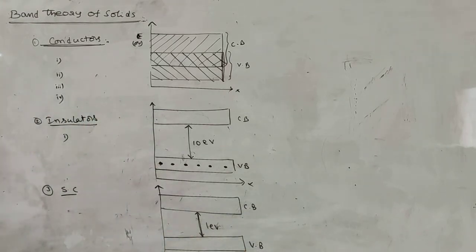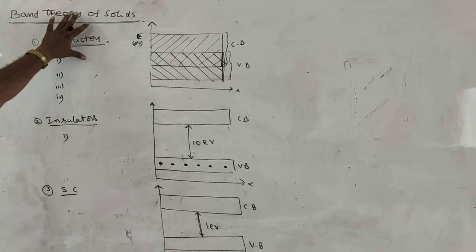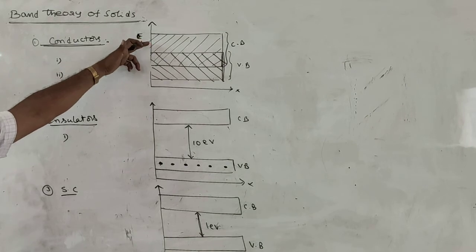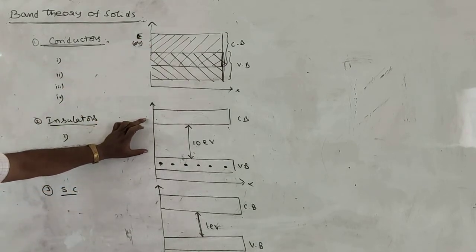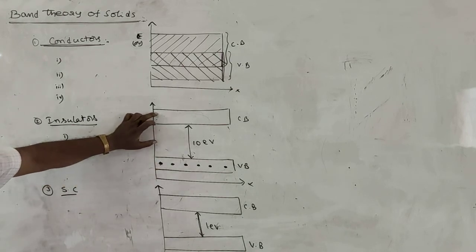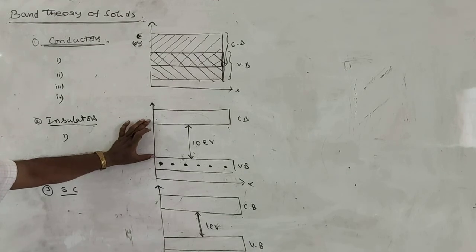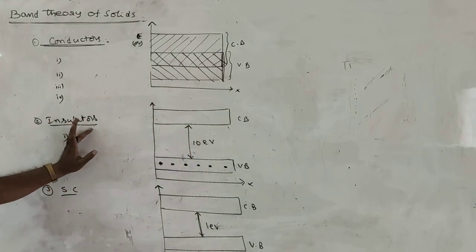So see here, out of these three diagrams, in case of conductors, there is no need of energy given to the valence electrons to jump into the conduction band. But in case of insulators, a large amount of energy must be given to the valence electron to jump into the conduction band, but this amount of energy is not possible in case of ordinary reactions. Suppose the temperature is increased up to this value, at this temperature the insulator can melt, means its state will change.